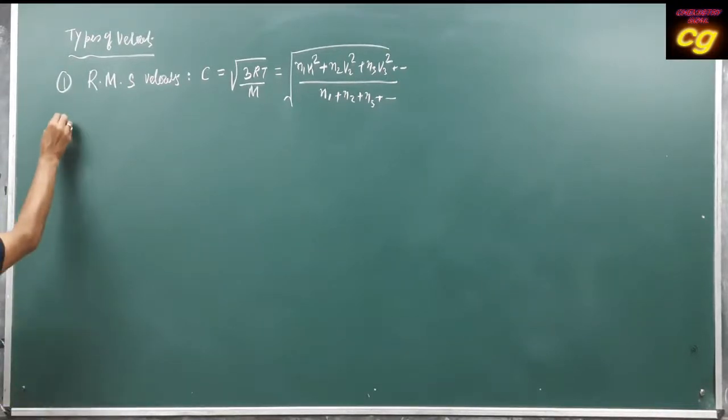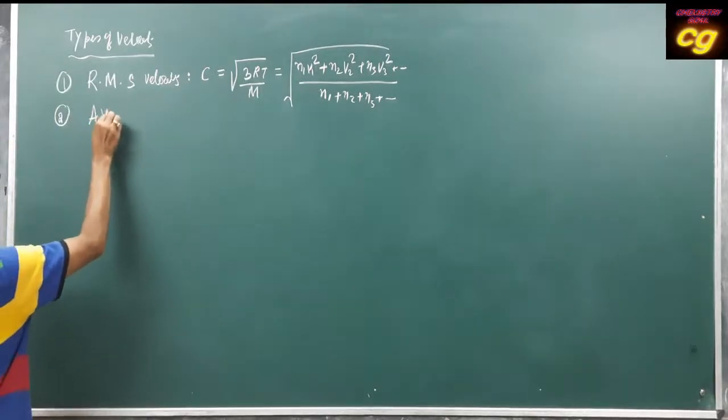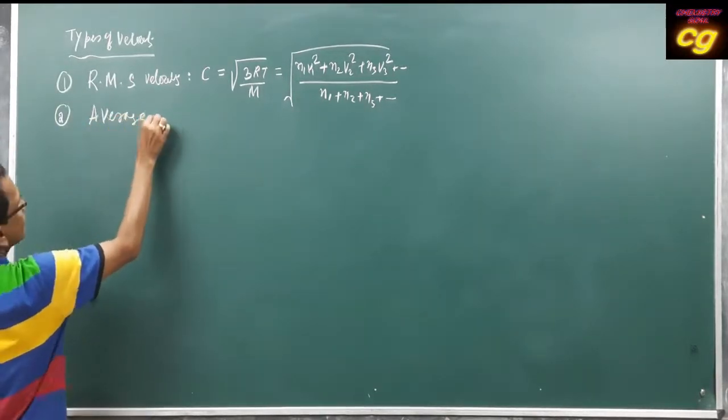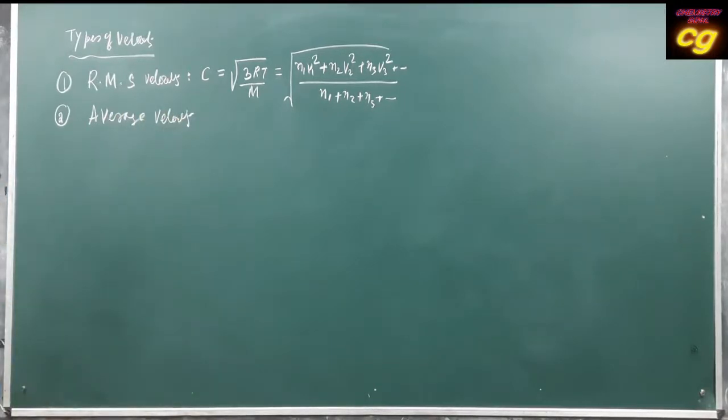Another type of expression is the average velocity, that is the mean velocity.